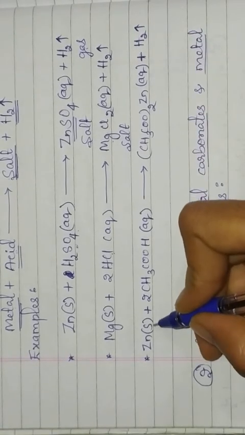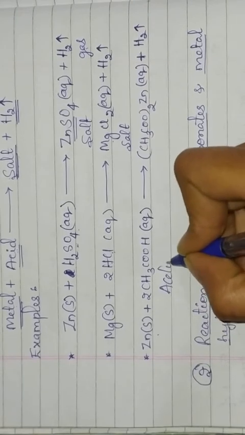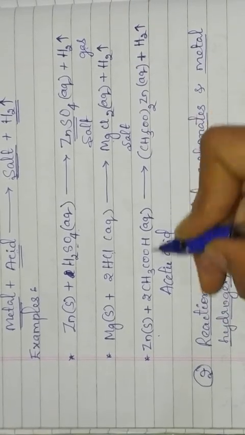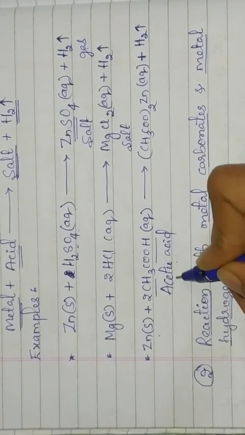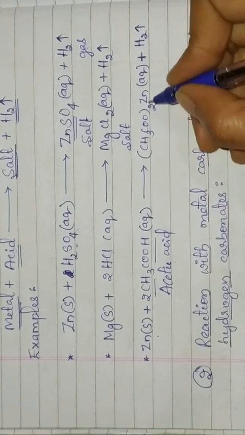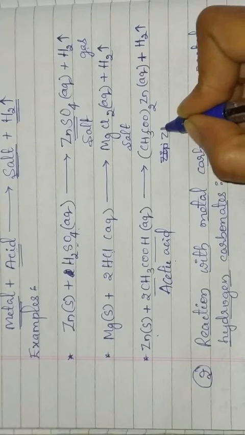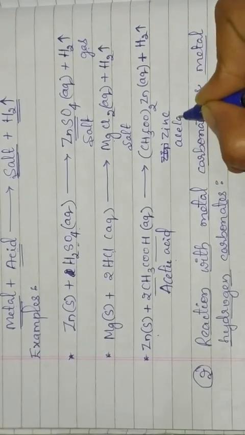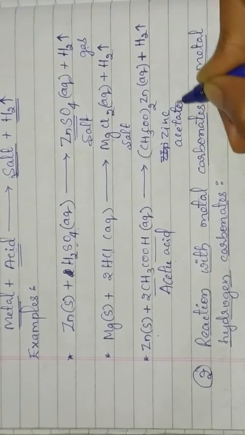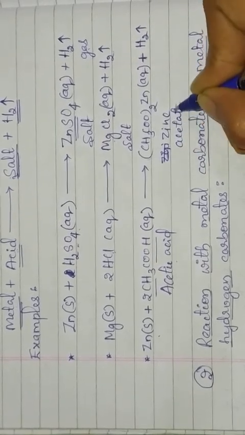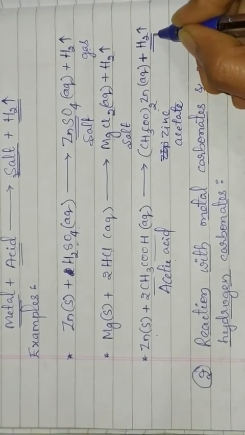Again, see here one more example. Zinc metal reacts with acetic acid. This is the chemical formula of acetic acid. When zinc metal reacts with the acetic acid, it forms zinc acetate. This portion is known as acetate. Okay, zinc acetate is formed. It is a salt. Along with this formation of salt, here hydrogen gas is released.